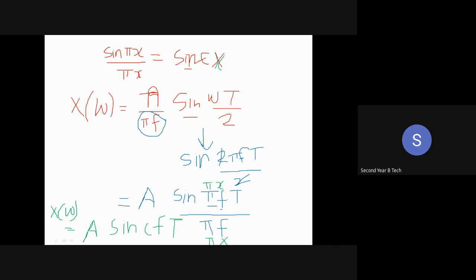We have written pi f in the numerator and pi f below. So what is our formula? sin(pi x) whole divided by pi x. For the whole divided by, we brought this pi f inside and wrote it as whole divided by pi f. If I compare this with pi x, x is nothing but our f. So sin(pi x) divided by pi x is nothing but sin(pi f) divided by pi f. So we have replaced this whole equation by sinc. T is as it is. I have not changed T; capital T remains as it is.